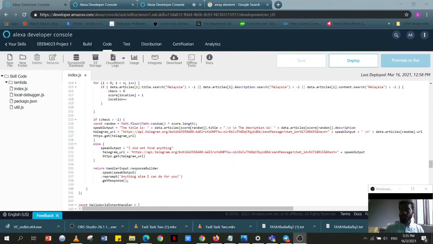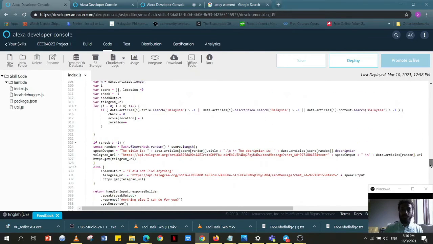The news will then be received in the Telegram. This happens only if there was the term Malaysia in either the title or description of the content, which caused the check to be set to 0. Whereas if there was no term Malaysia in any of these, the output will simply say I did not find anything. And that is how this whole program actually runs.